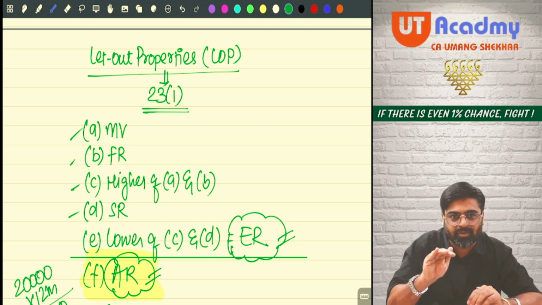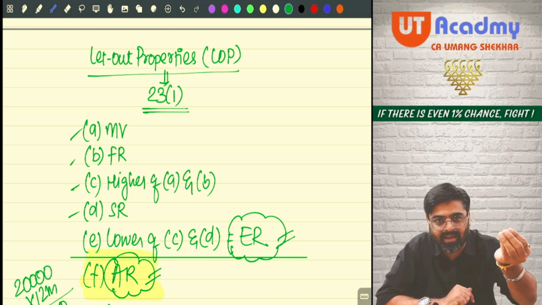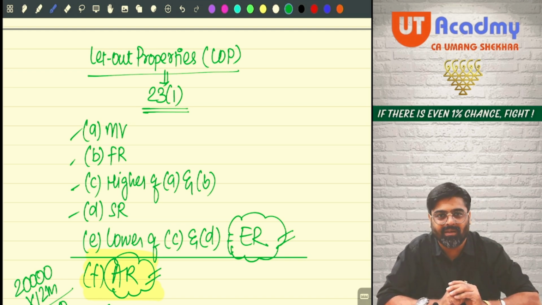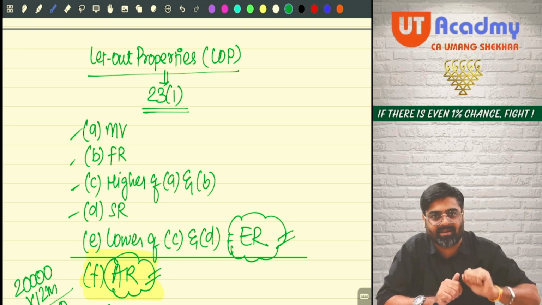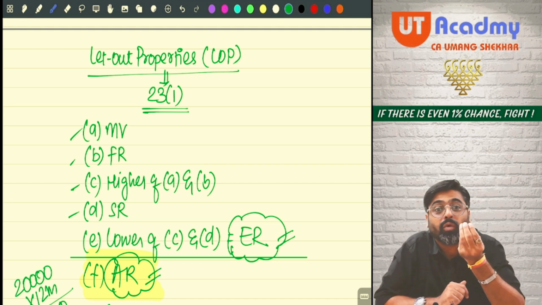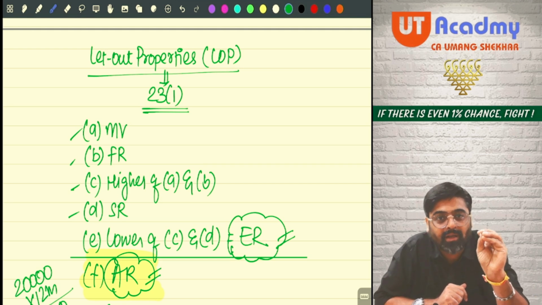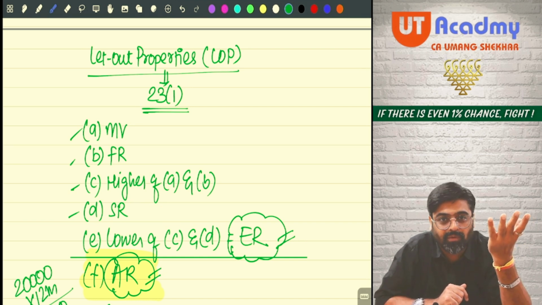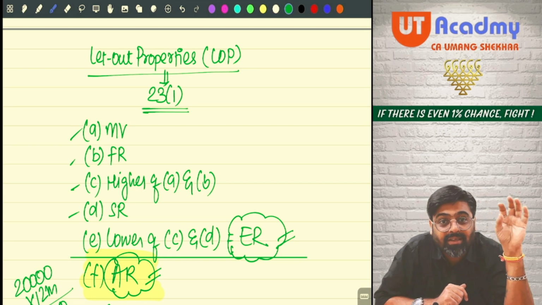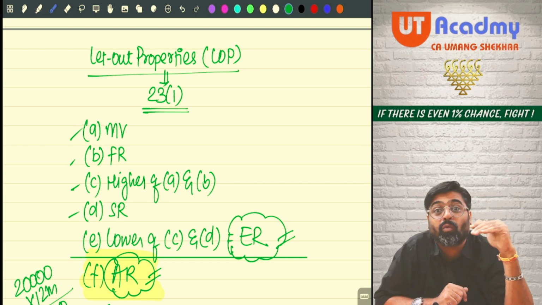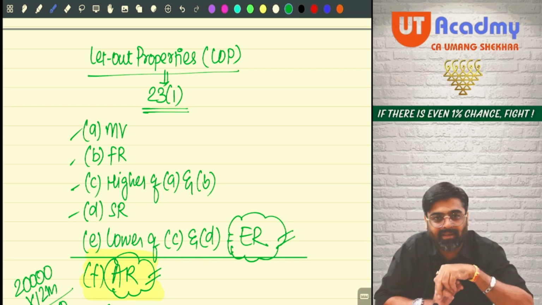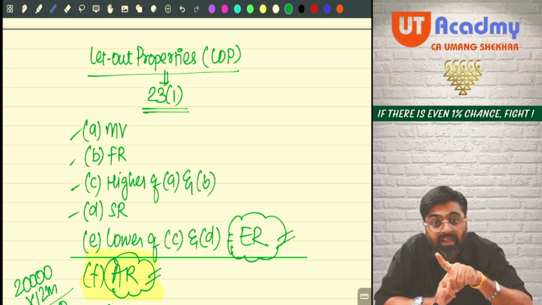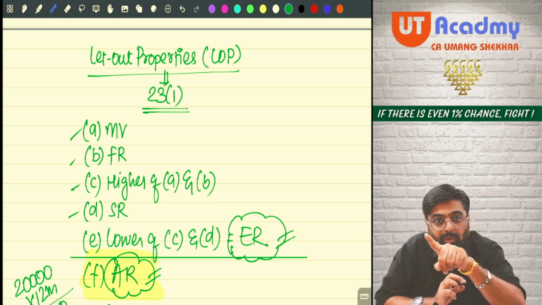You are not the only person having a 2 BHK flat in Anna Nagar. Other persons are also having 2 BHK flats in Anna Nagar. So what is the normal rent value? What is the fair rent value which is existing in the locality right now? At what rent 2 BHK flats are available in that locality? We can expect that rent for your 2 BHK property also.